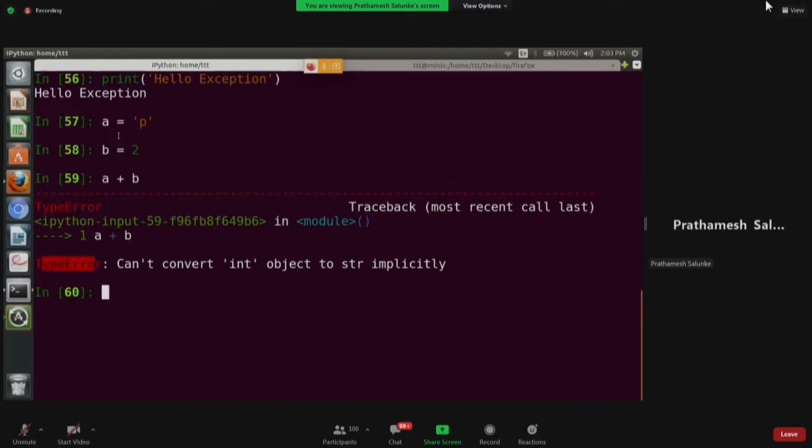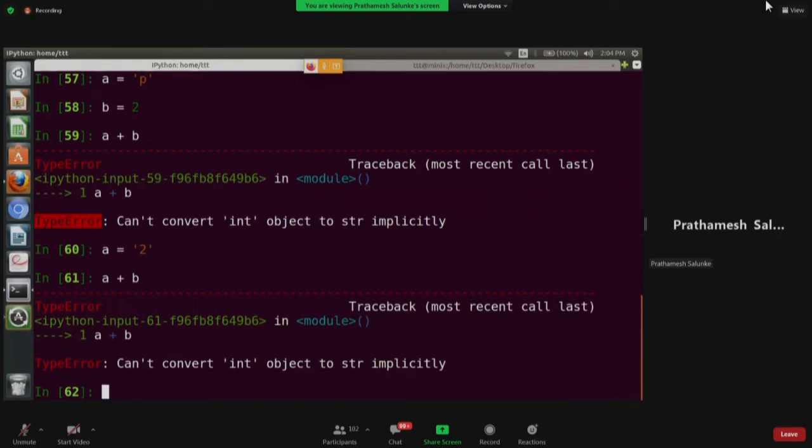So there is a string and there is an int, so Python is not able to append it. So in that case, we get this error, type error. This is also a kind of exception, a standard exception, which is type error. Then instead of A equal to P, you can put it as 2. Instead of being an alphabet, make it a 2 and then try to add it. Still, you should get type error. So all are getting the same kind of error.